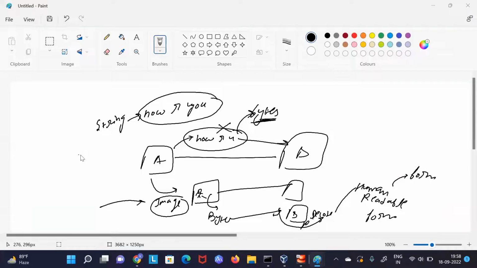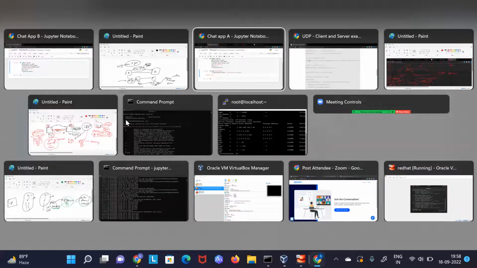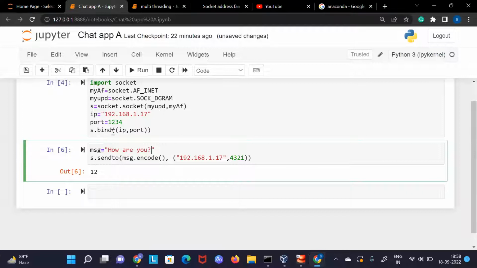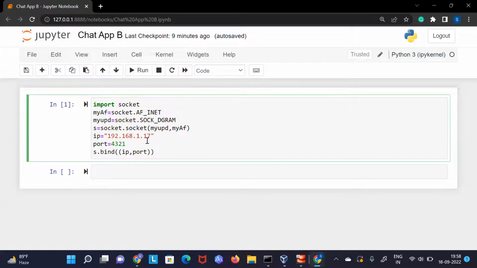But you can see here, my second system hasn't received this yet. Why? That's what I was talking about at the start regarding UDP. A has sent its data, and now it doesn't matter to A whether it is received by B or not. If it got lost somewhere in the network, or got corrupted, or wasn't received by B, it doesn't matter to A at all.